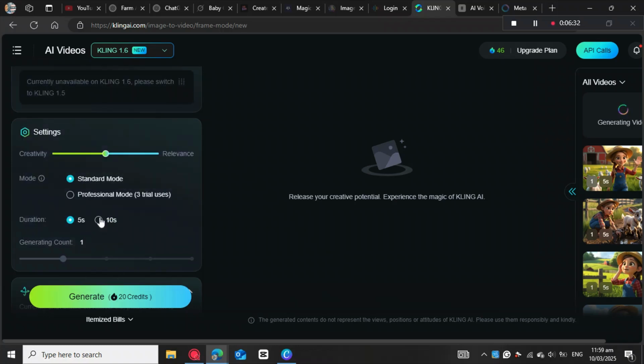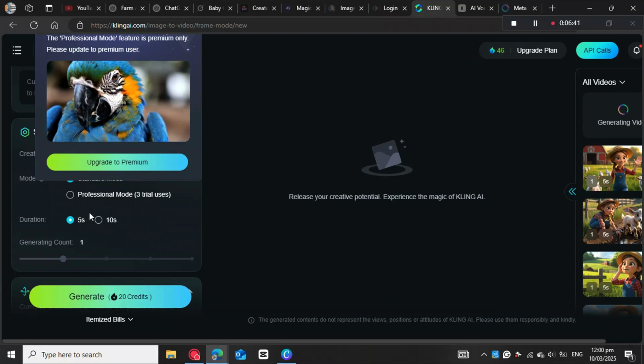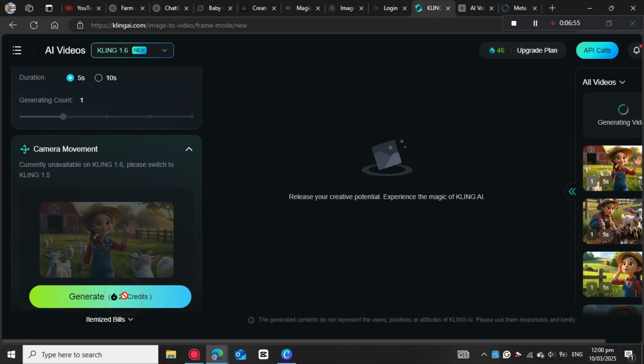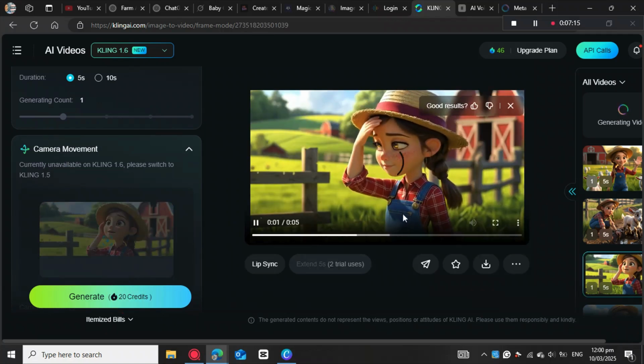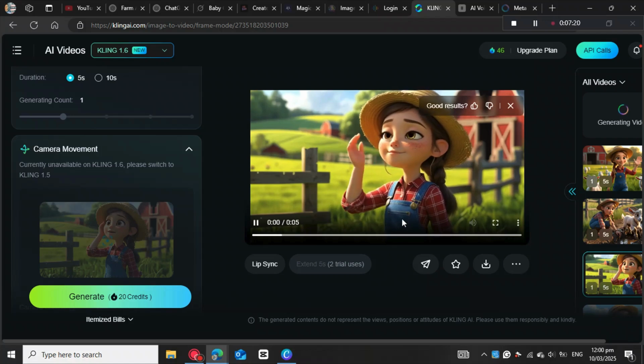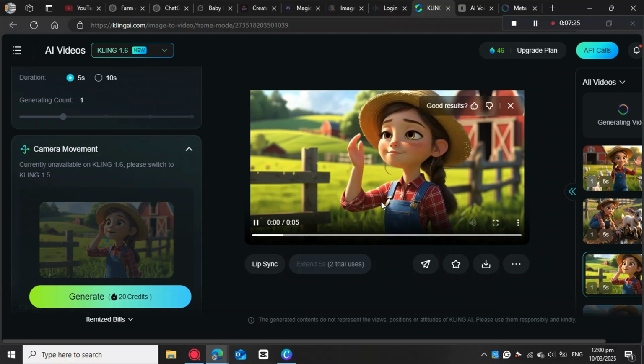seconds. So the 10 seconds one is going to take a little bit more of your credit. And then you also need to choose the mode for your video. So we're gonna need to change it to professional mode, but remember this is gonna take more credit, so I'm gonna just leave it to standard mode. And then I come here to generate, and then let me just generate. Okay, so these are the results of what we have asked Kling AI to create, the video motion for us.